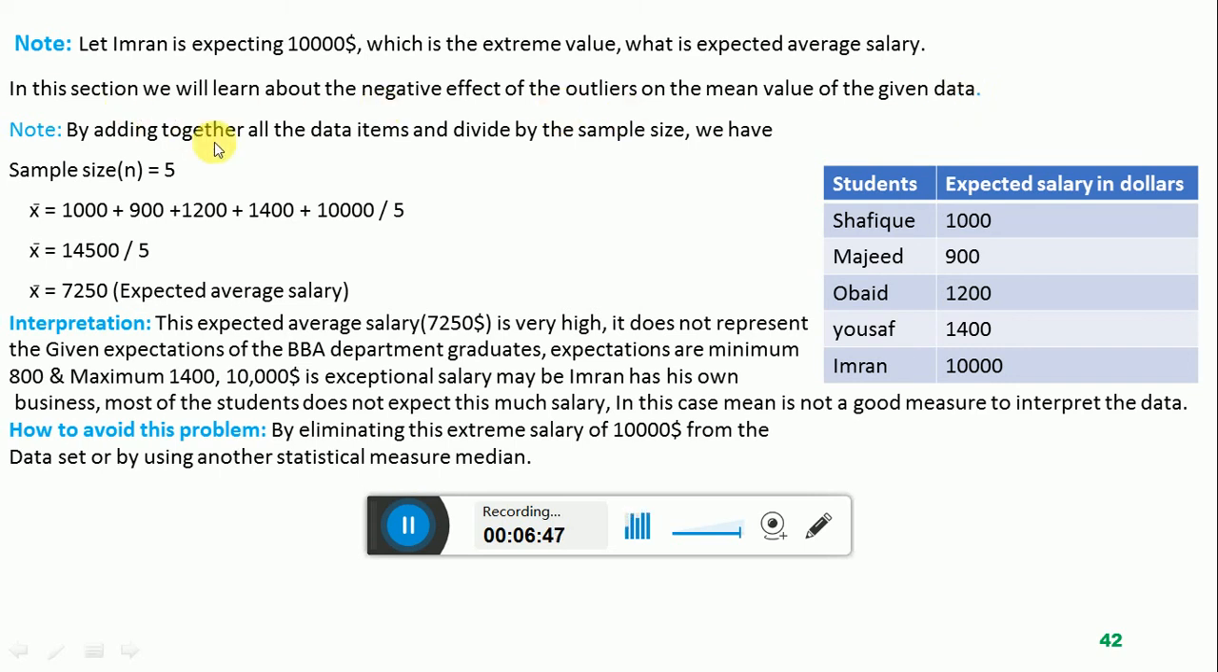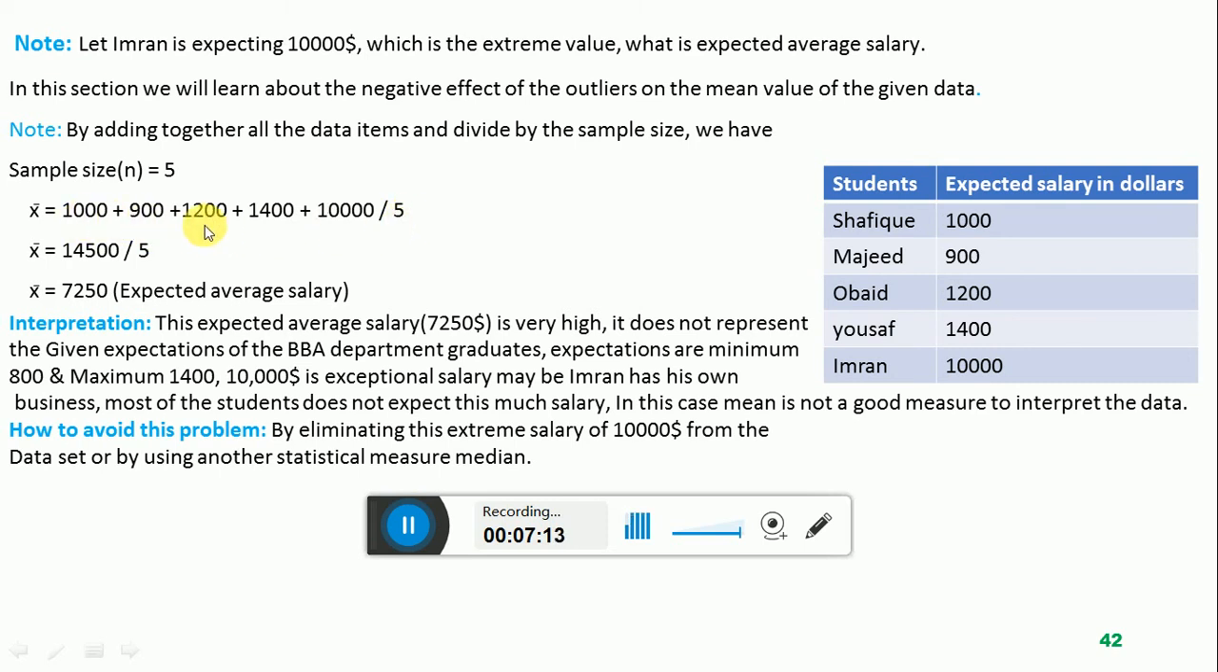Again, just compute the mean value by adding together all the data items and dividing by the sample size we have. The sample size is again 5, and we are going to add together all the 5 expected salaries: 1,000 plus 900 plus 1,200 plus 1,400 plus the outlier extreme value $10,000, and the whole divided by 5.